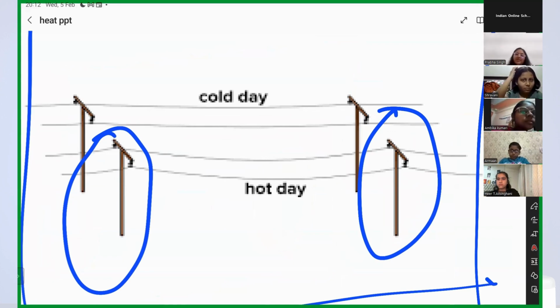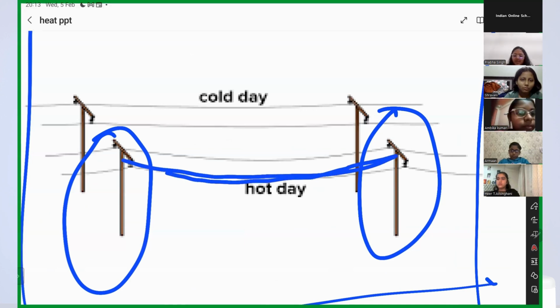So whenever you put wires on electric poles during summer, during hot days, you make them sagging, like a curve, not straight. That is called sagging, right? Why did you do that?